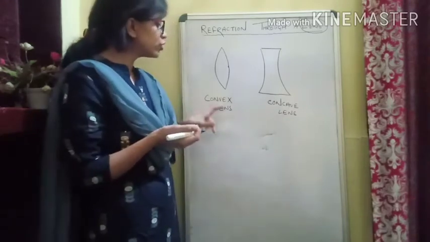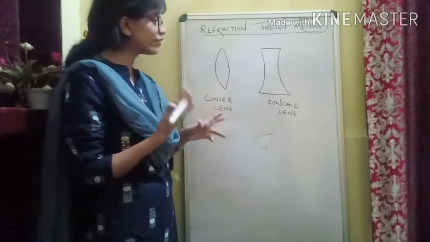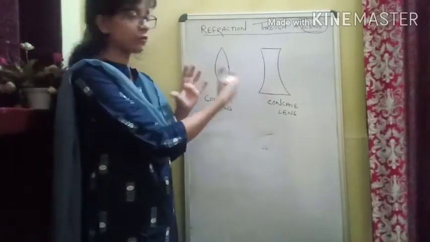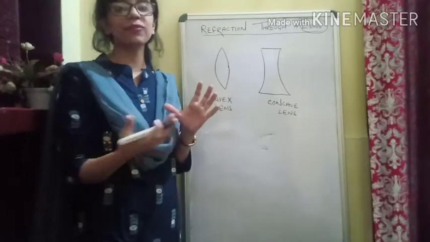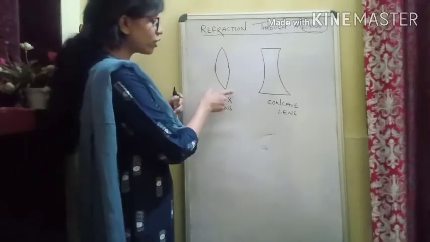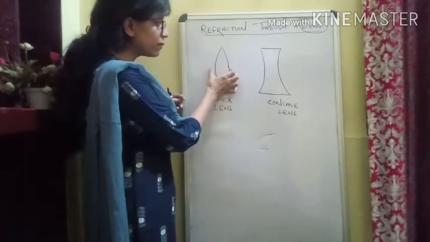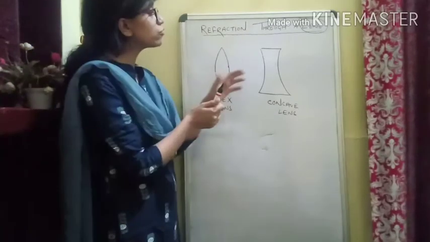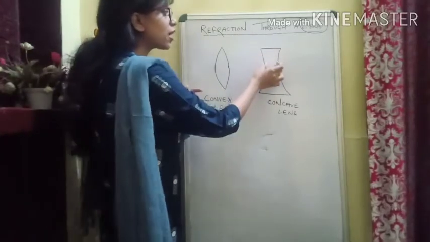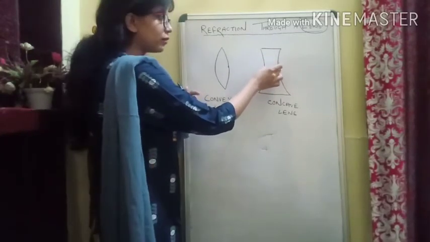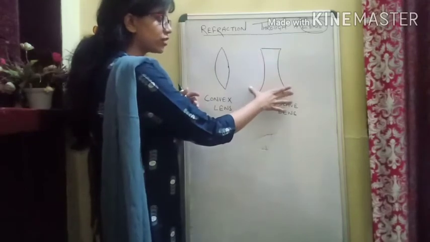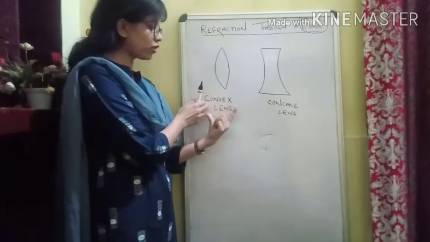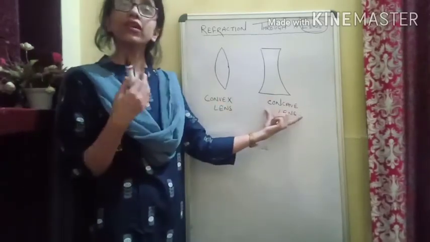Now if I define a convex lens, it is simple. Just because of their structure you can differentiate them, and their properties, of course. A convex lens is bulging out in the middle, and it is thin at the ends. A concave lens is thin in the middle, and it is wide at the ends. So this is what a convex lens is, and this is what a concave lens is.